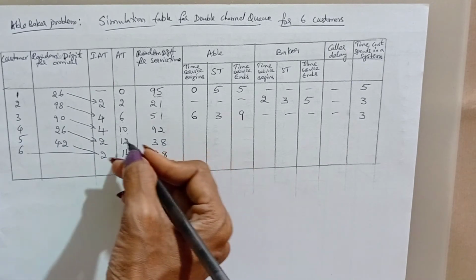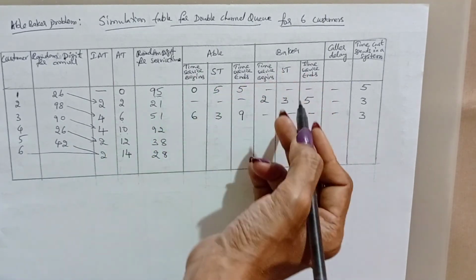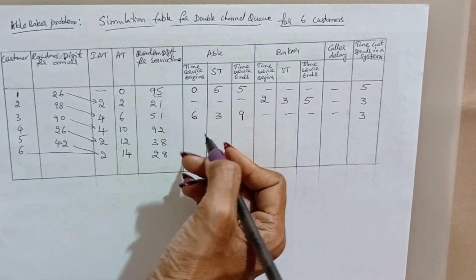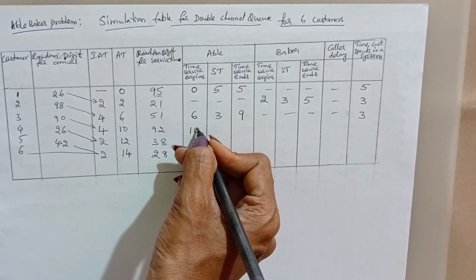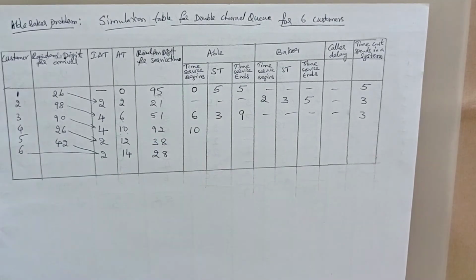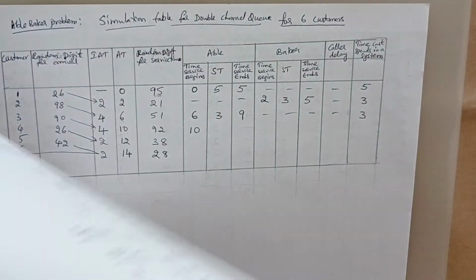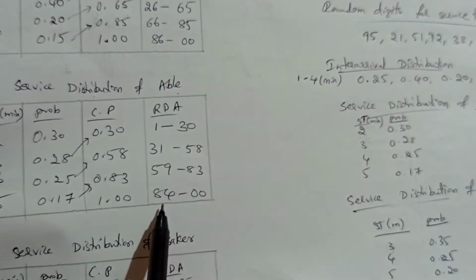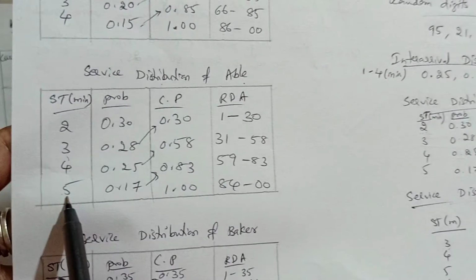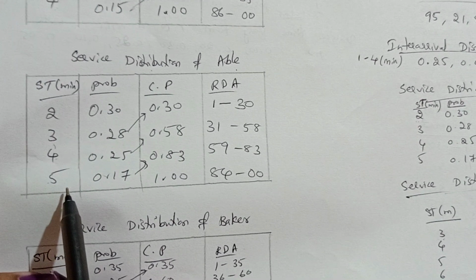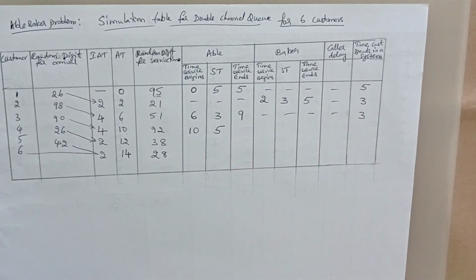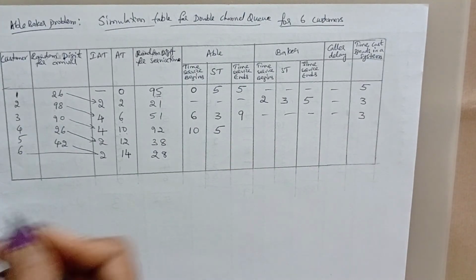Next, at clock time 10, both will be idle, because at clock time 9 Abel finishes his work. So he attends the next call at 10 minutes. Now we need to check 92 from the Abel table. That is 92 in between 84 and 00, that is its service, so 5 minutes, at clock time 10 and service completes at clock time 15.